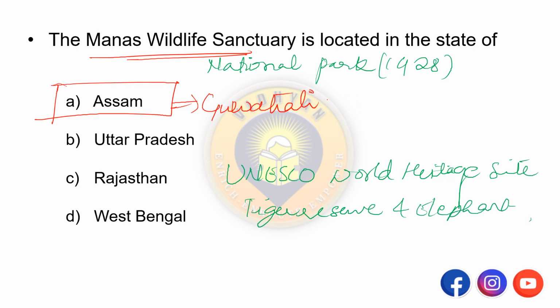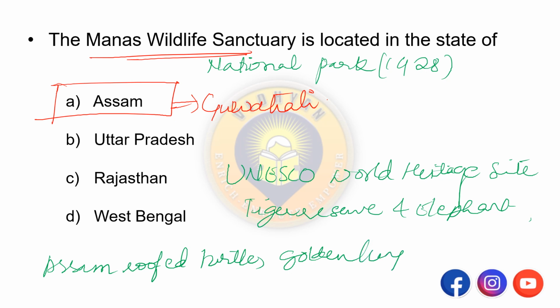So this park is known for rare and endangered wildlife like the Assam roofed turtle, then golden langur, then hispid hare, etc.